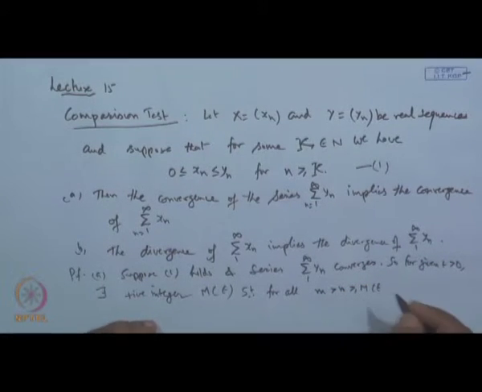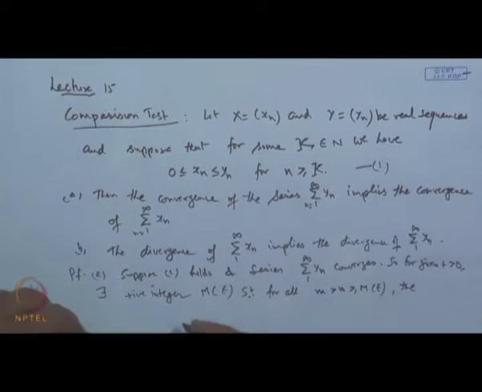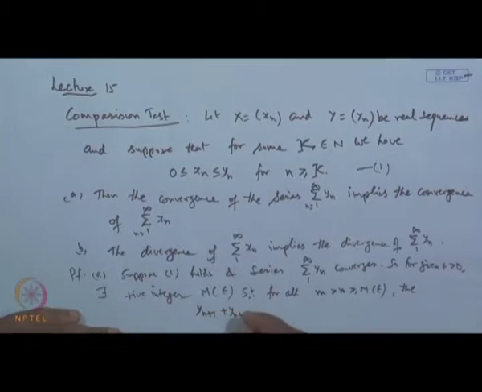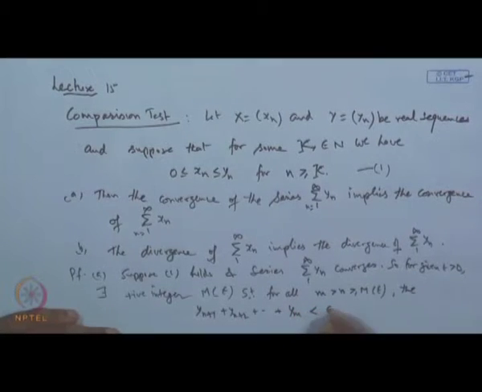Of course, for all m, n greater than or equal to M epsilon, I am choosing m to be larger than n. For all m, n greater than or equal to M, the condition is that y n plus 1, y n plus 2, up to y m, is less than epsilon.